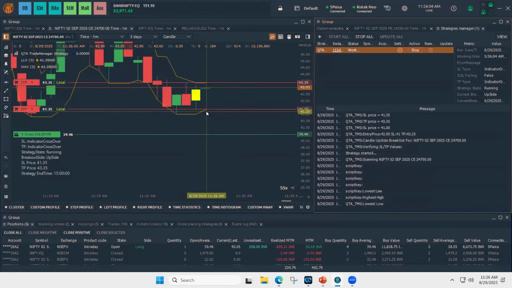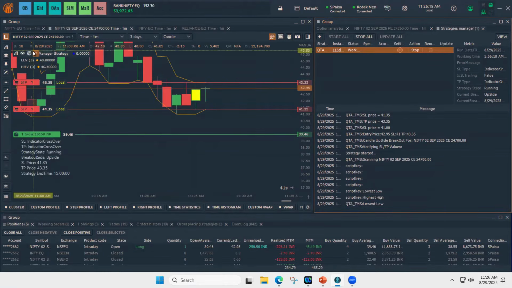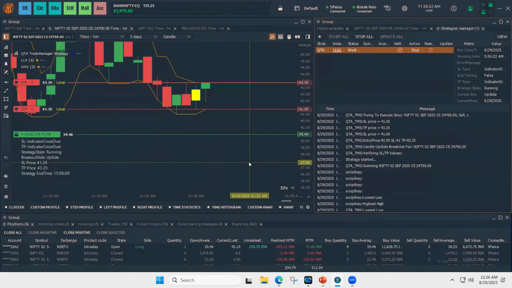And since the SL lowest low got moved, the SL price updated here to 41.35. So please understand how the risk management tools that we are offering work.